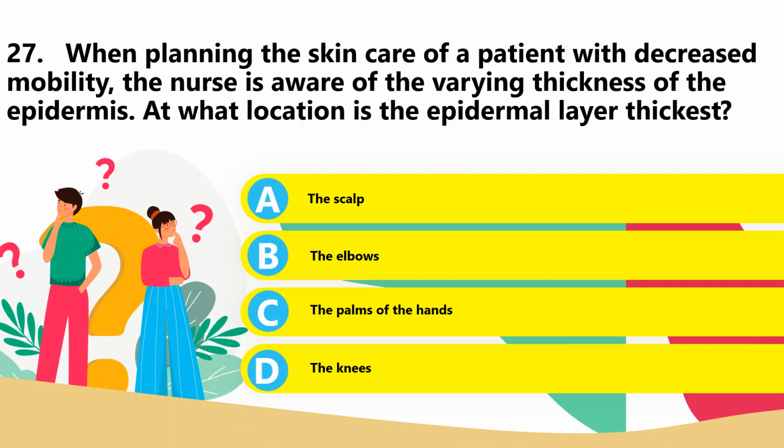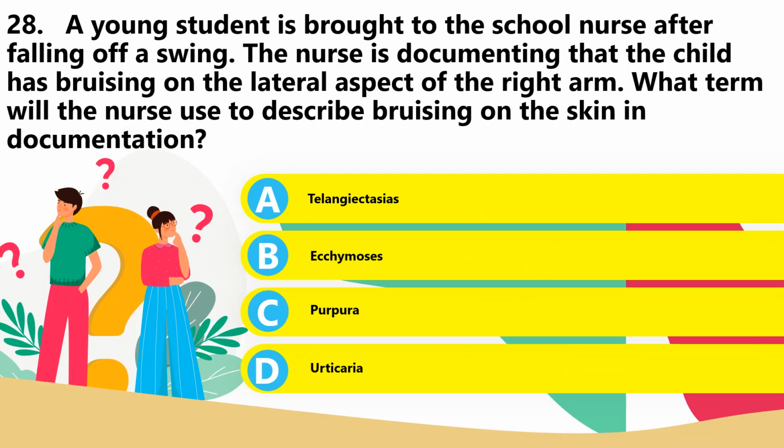27, letter C. 28. A young student is brought to the school nurse after falling off a swing. The nurse is documenting that the child has bruising on the lateral aspect of the right arm. What term will the nurse use to describe bruising on the skin in documentation? A. Telangiectasis, B. Ecchymosis, C. Purpura, or D. Urticaria.